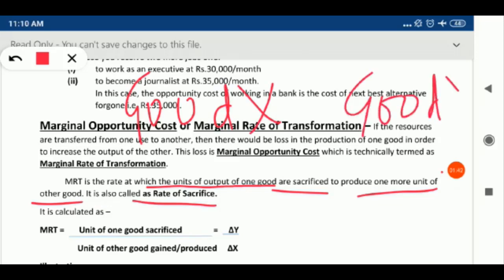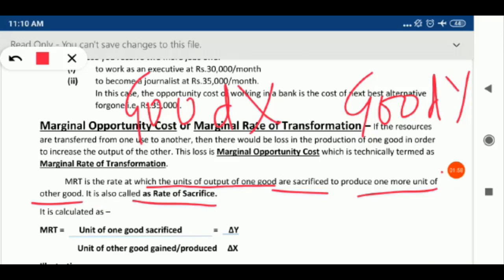We have already learned about the assumptions of PPC, and this concept is also related to PPC. Opportunity cost is also a related topic of PPC, so all these topics are interrelated.